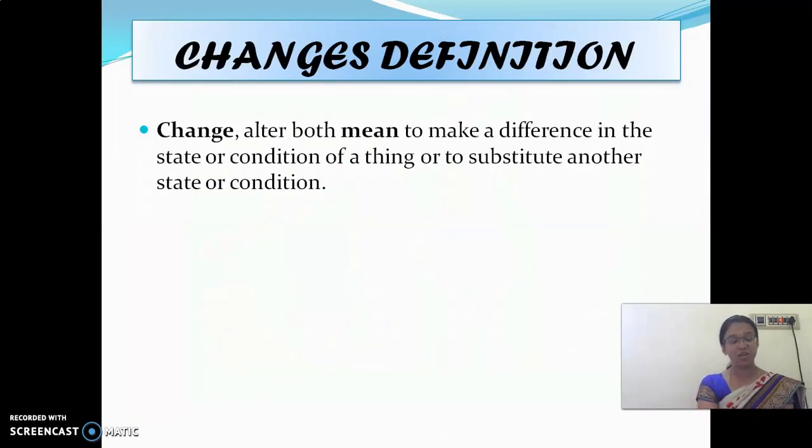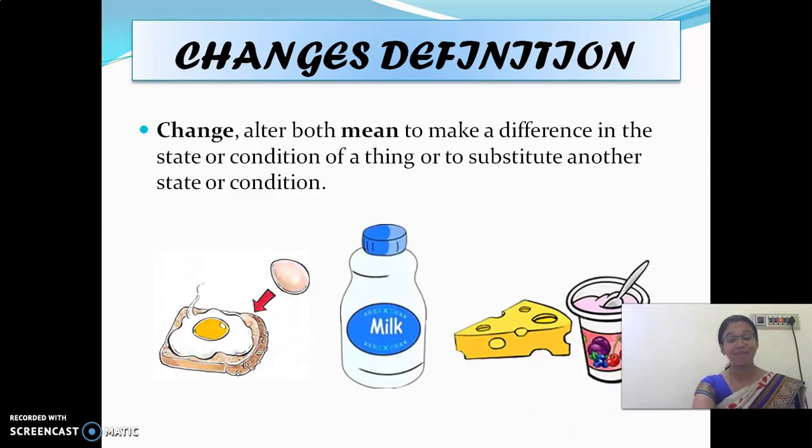So the definition of changes also we had seen. Yes or no? Change is nothing but alter. Both mean to make a change, alter. Both are the same. Okay. To make a difference in, to have a difference in the state or condition of a thing, or to substitute another state or condition. So these are some of the examples of changes which I told you in the last class. Today what are we going to see?